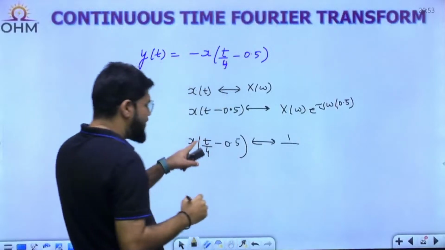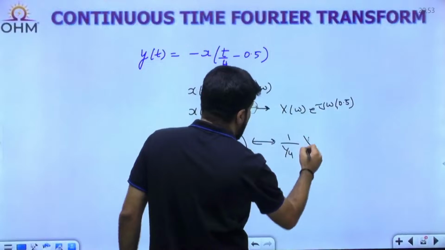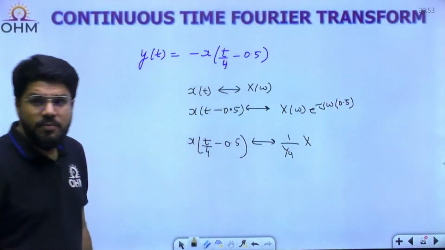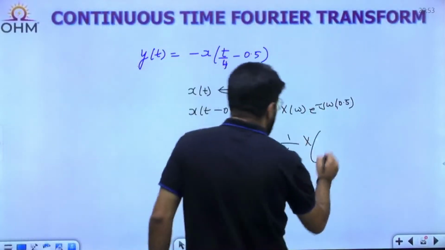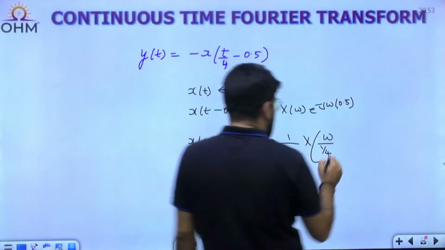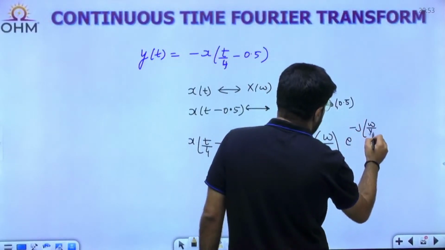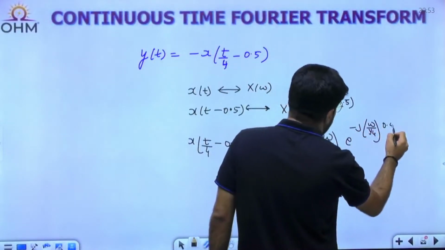How much is the scaling factor? a is 1 by 4, so 1 upon 1 by 4. Everywhere on the right, omega will be replaced by omega by a, and a is 1 by 4. So X of omega upon 1 by 4, e power minus j, this omega also omega upon 1 by 4, into 0.5.